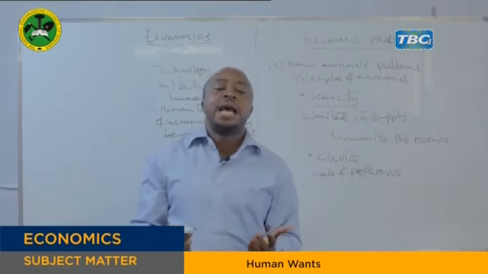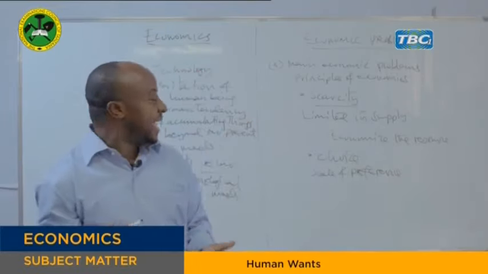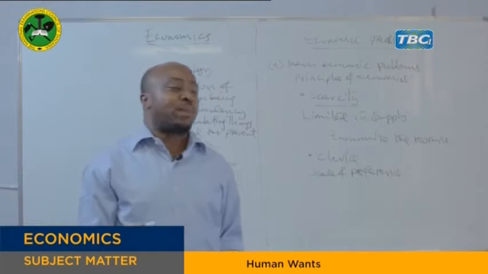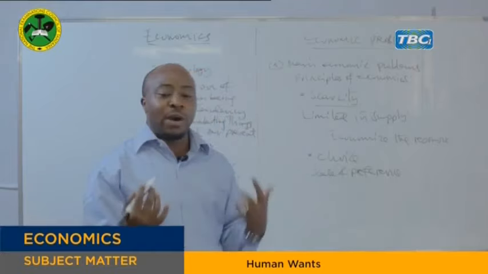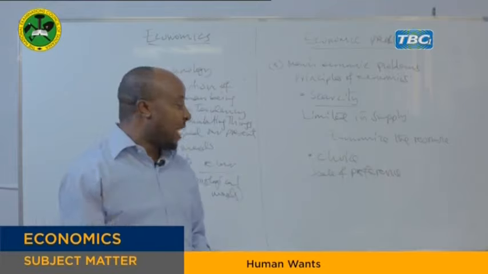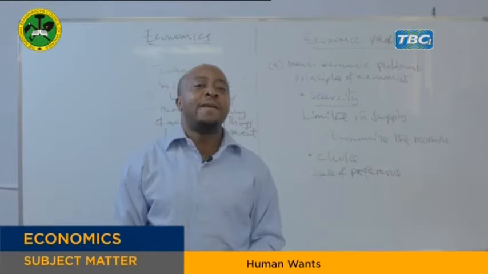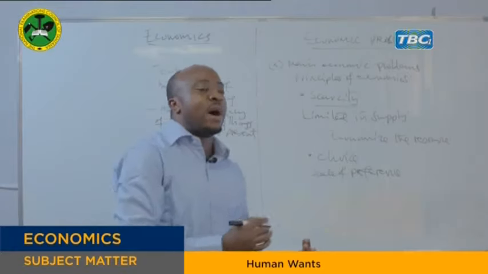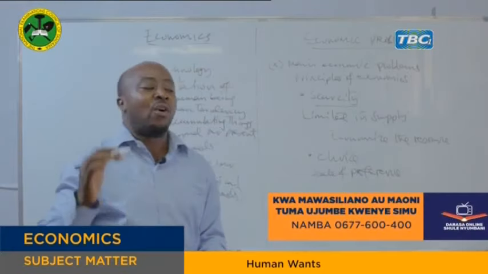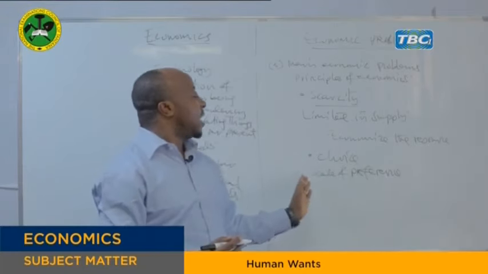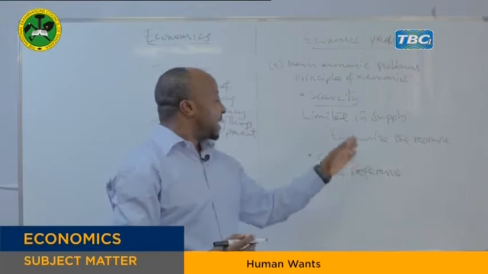Scale of preference is the list of human wants, starting from the most urgent to the least urgent. It means you list your wants from the most needed one to the least needed one. So for someone to make a proper choice, you need to make choice with the scale of preference.